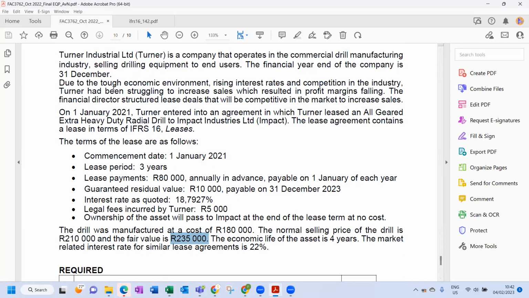The lease contains Impact Industries. They're not saying whether the drill is special. It is definitely specialized, but perhaps there are other companies that can use that drill. So we're not 100% certain.